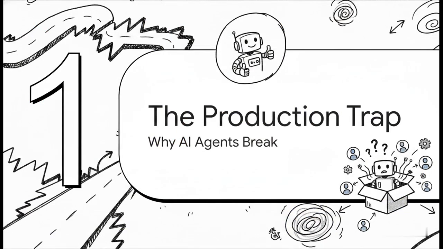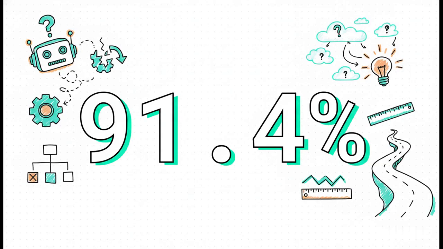Moving to Section 1, the production environment trap. Let's start by looking at why these agents fail in the real world. 91.4%. That is a staggering failure rate for OpenAI's GPT-4o in live environments. And by the way, Amazon's Nova Pro V1 failed 98.3% of Office tasks. This just goes to show that navigating real, live environments is exactly where agents break down.